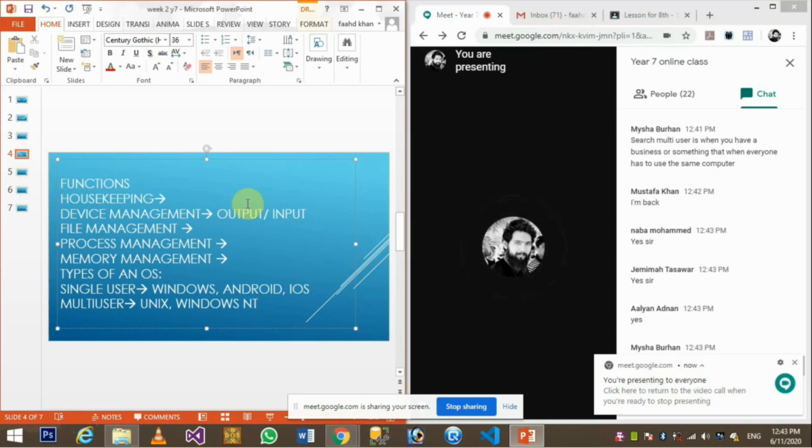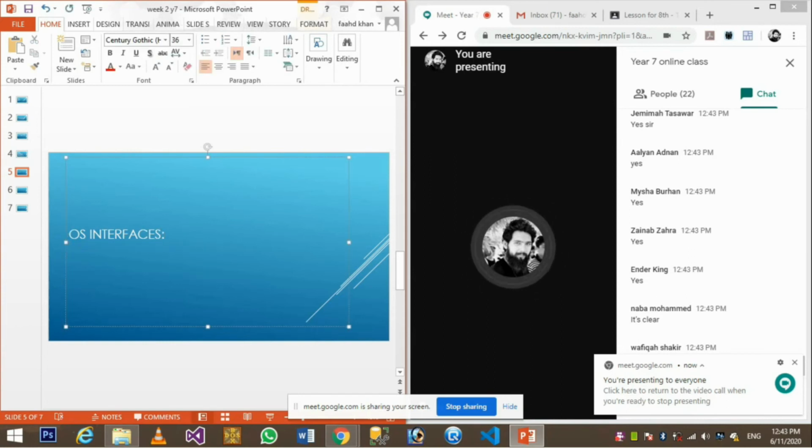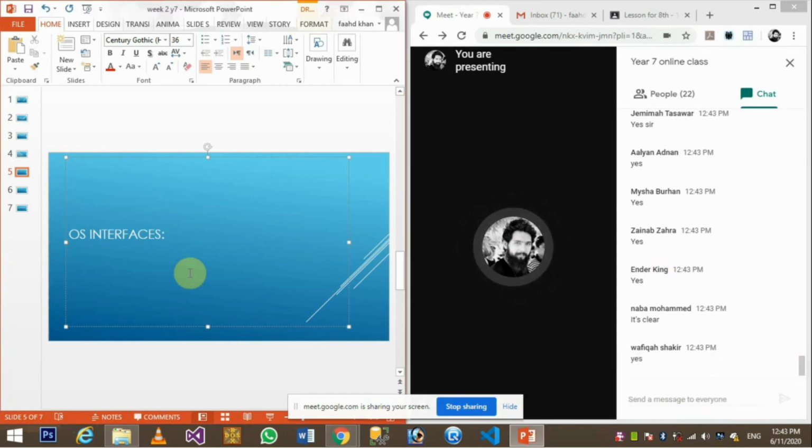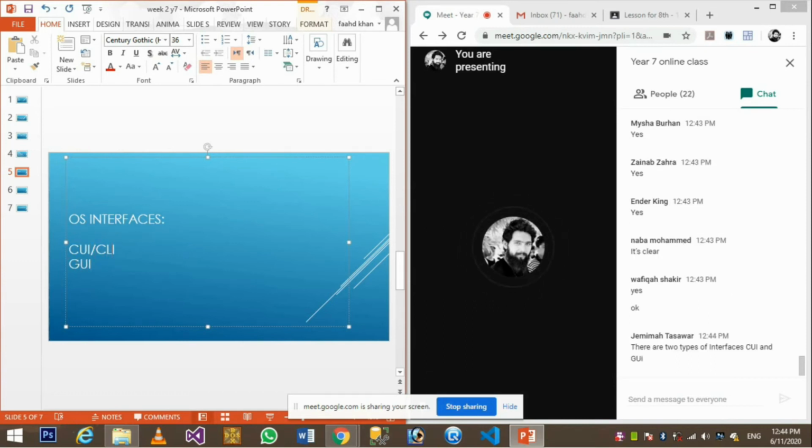All right, moving on. Operating system interfaces. Now we have come to that. Interface can be taken as the word interaction. It means the different types of interactions we have in the operating system. We have most commonly two: CUI, or you can say CLI, and GUI.